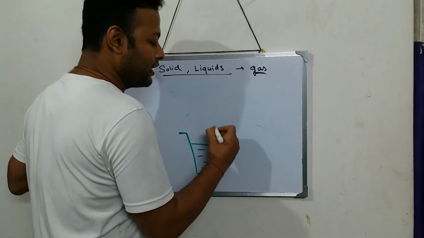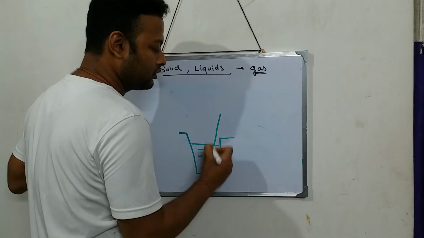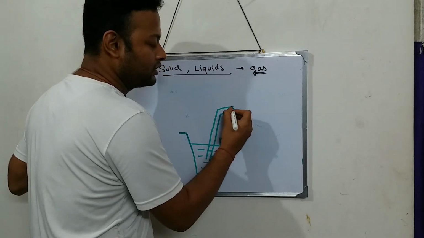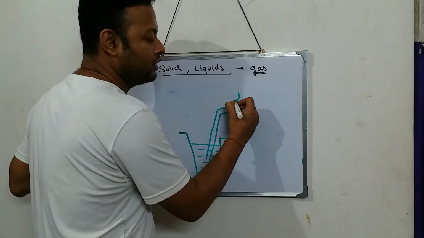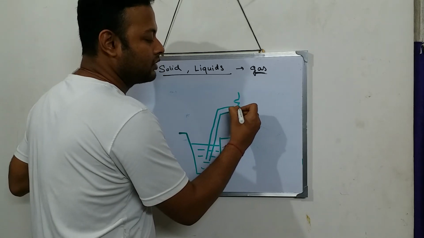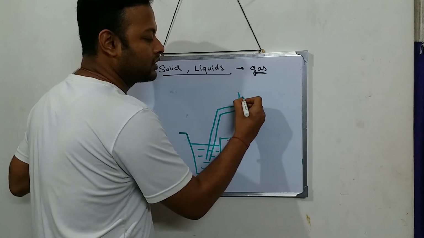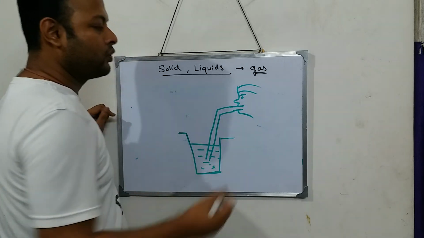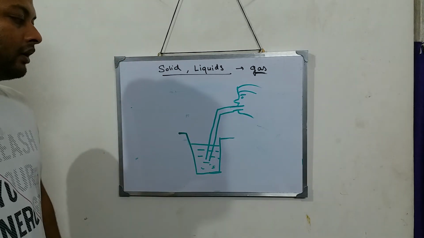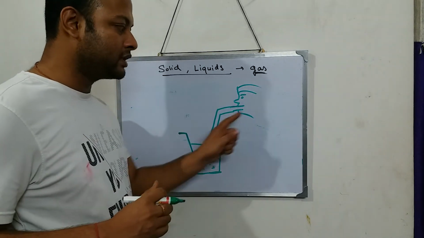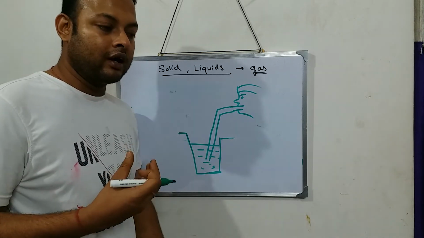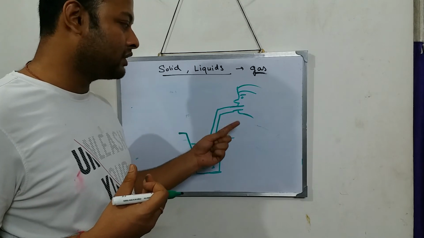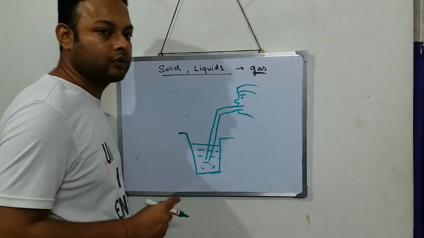And here is a straw. This is a straw, and the straw is going into somebody's mouth. Now, firstly, what happens? This person sucks. When he sucks, firstly, what comes into his mouth?